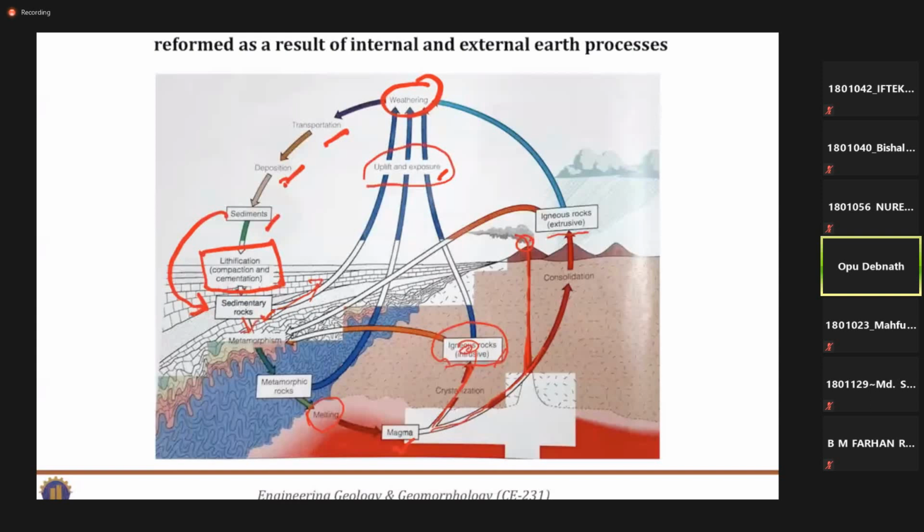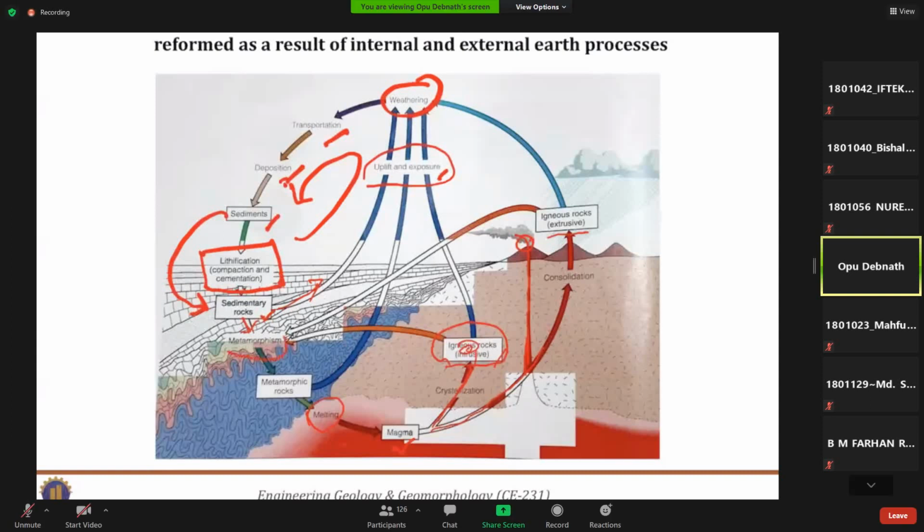This sedimentary rock may again be exposed to the weather, and the same loop may occur. Okay, so this is one way, and another way, this sedimentary rock may go further beneath the earth surface. That means it may move towards the earth crust due to geological processes or tectonic causes, and so it may enter the next process.